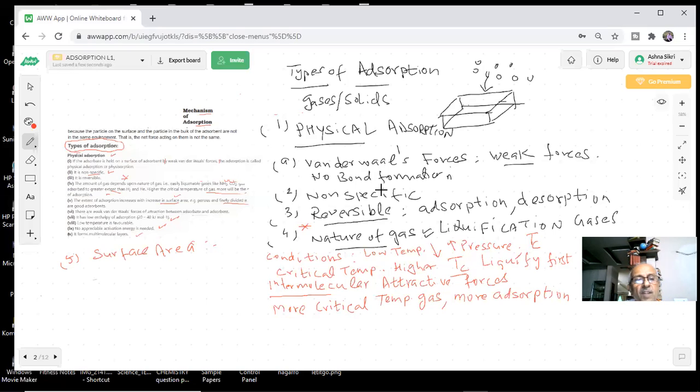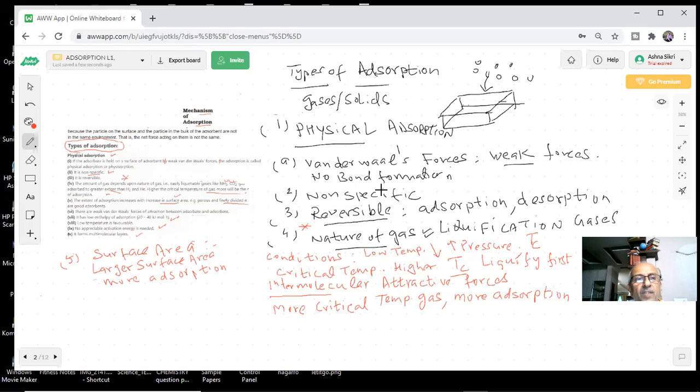The larger the surface area, the more adsorption will take place. Very important questions on these are coming in the exam. The question can be anything they ask in the paper, students. So the more the surface area, the more adsorption is going to take place.